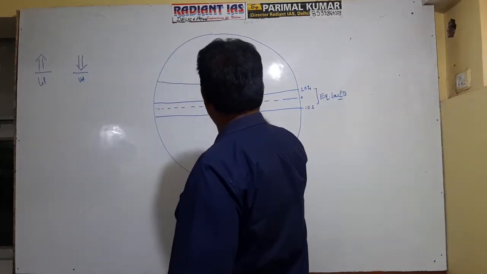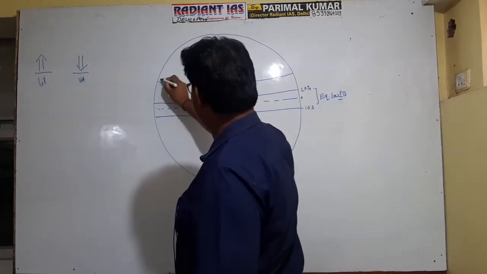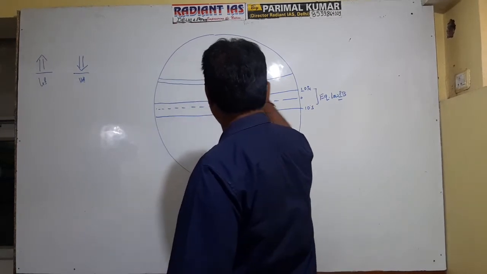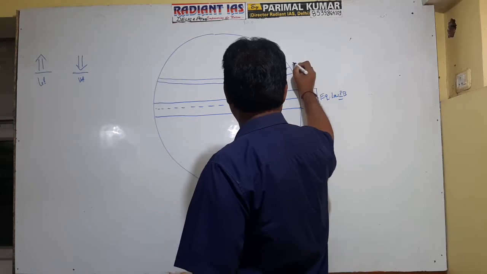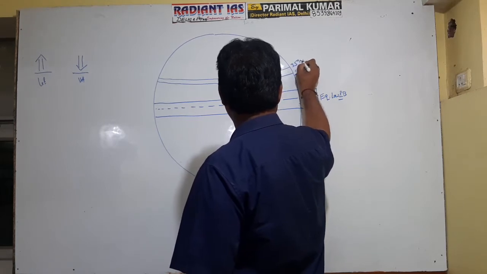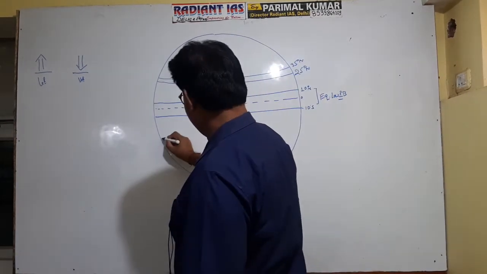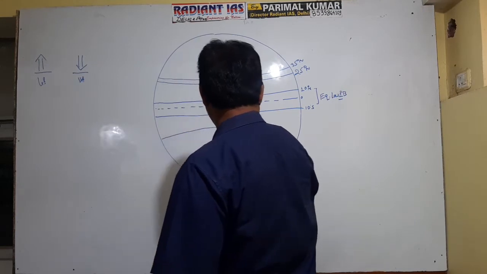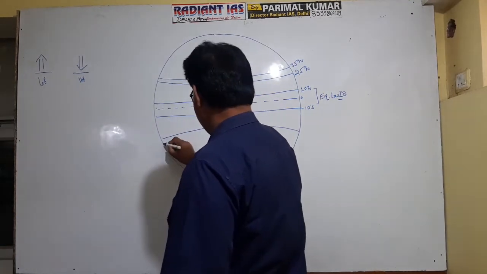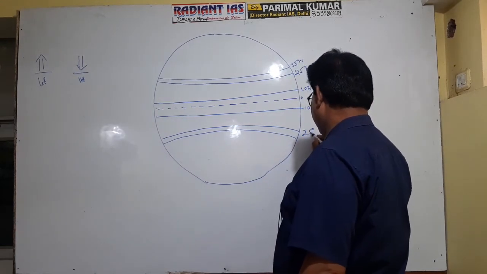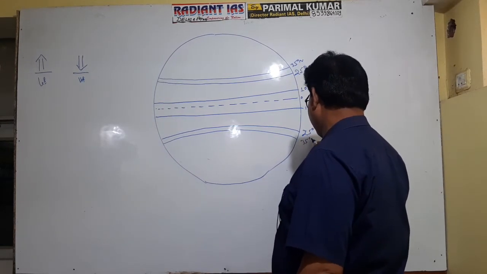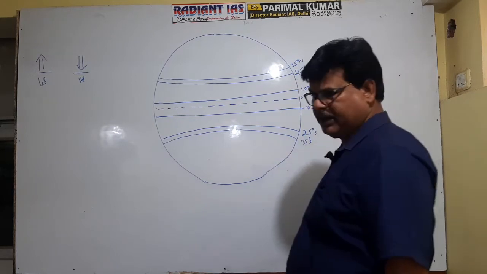Again, here there is a pressure belt between 25 to 35 degree latitude, 25 degree north and 35 degree north. Again in the southern hemisphere the same is repeated: 25 degree south and 35 degree south. It is clear now?